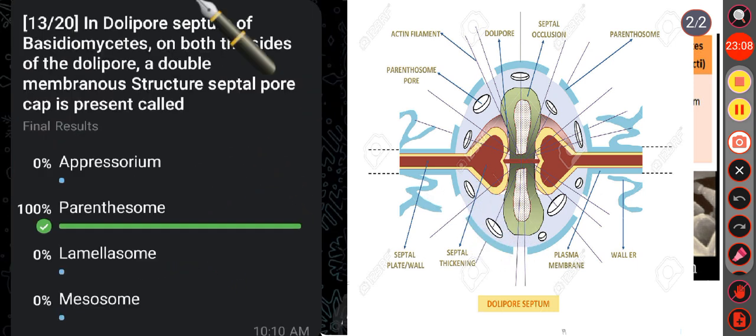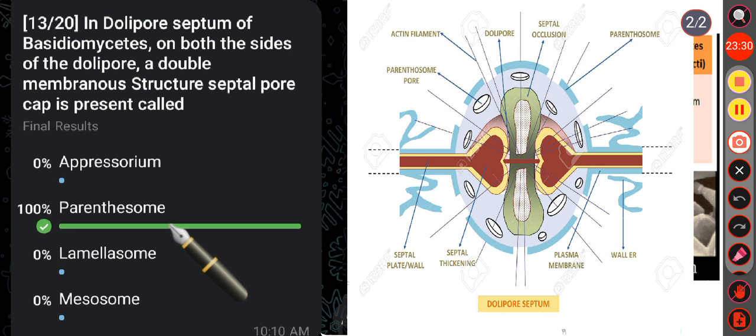Then next question, in the dolipore septum of Basidiomycetes, on both sides of the dolipore, a double membranous structure, the septal pore cap, is present, called option A appressorium, option B parenthosome, option C lamellosome, option D mesosome.